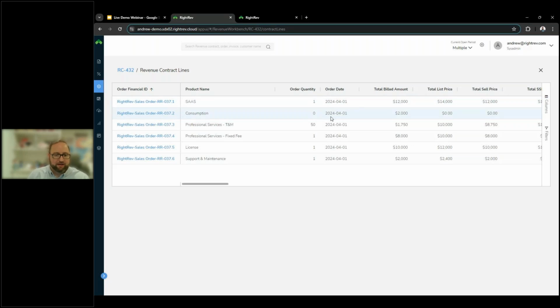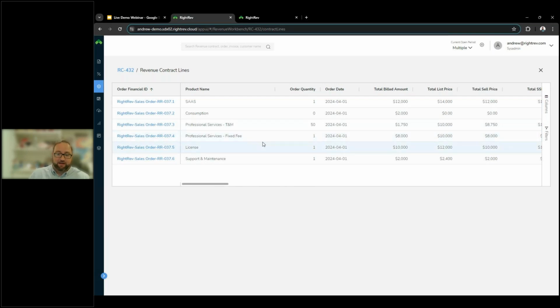We also support the idea of a contract drawdown, where maybe you have a prepaid amount that's being consumed over time. With that, we would set up specific events to pull in your usage data that's been rated and release revenue accordingly. The other items being presented here, we have a T&M professional services item. So this is going to be something that's recognized upon billings, so upon the hours that have been worked. We have a fixed fee professional services item.